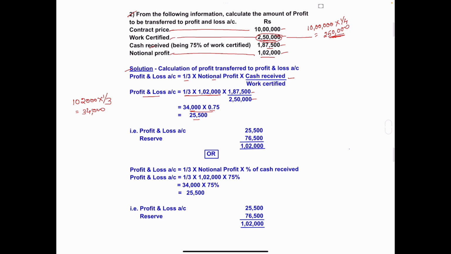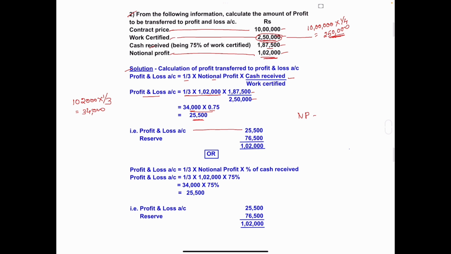Got it, all of you? This 25,500 is what? Out of this notional profit, 25,500 amount is transferred to profit and loss account. That is, I have written here, profit and loss account 25,500. Just now we have got that one. So what is the total notional profit amount?